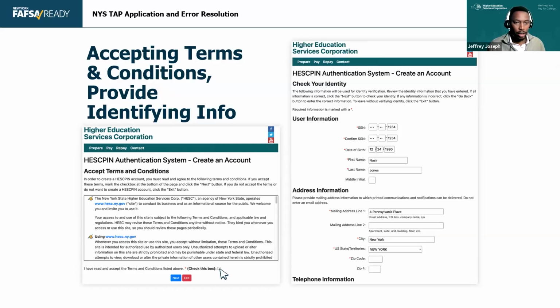They have to accept terms and conditions, much like anything else that they apply for or enter information for. But then they'll also have to enter their identity information. Now, this is something that I've seen a lot of students mess up on, right? Like we talked about in our last course, they've entered the wrong Social Security number, they've entered the wrong date of birth. This is really important. Students need to enter the correct information so it connects to the FAFSA, and so there are no processing delays later on. So please make sure that students are entering the most accurate information that they have. All right. Next is their name and mailing address, right, whether they can receive mail.